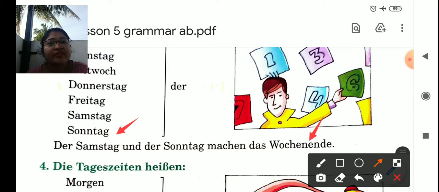Der Samstag und Sonntag machen das Wochenende. That is called weekend. If you want to say on Saturday, on Sunday, for that we always use the preposition am for all the days. For weekend also, if you want to say on the weekend, we say am Wochenende. So these prepositions are very important, students.